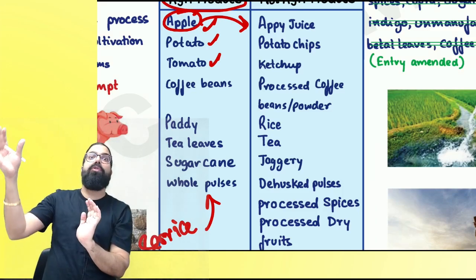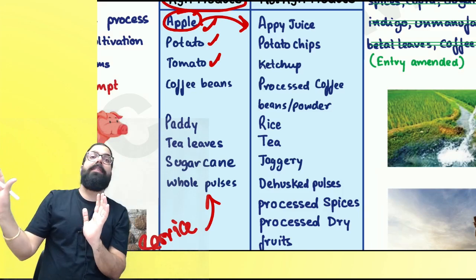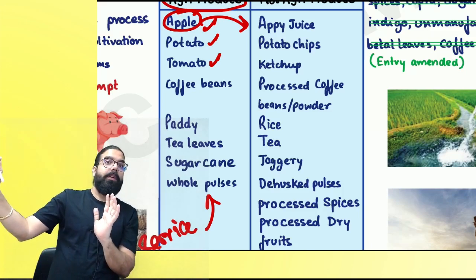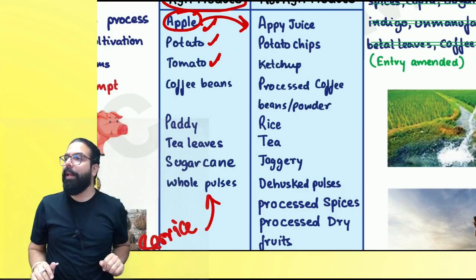It doesn't become apple juice. It doesn't become chips or ketchup. Those services will be taxable. But if agricultural produce remains agricultural produce, then it is not taxable. Can I go ahead, everyone?